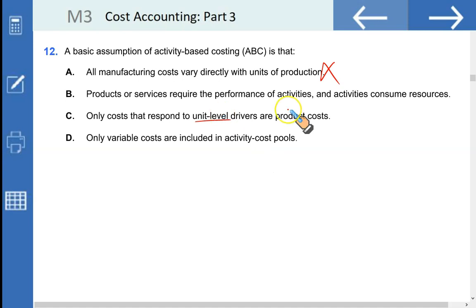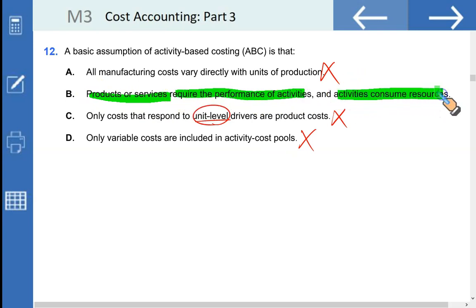So they become part of product, not just a unit level activity. Next: only variable costs are included in activity cost pool. This is wrong. Fixed costs are also included in activity cost pool. So then what should be the right option? Products or services require the performance of activities, and these activities consume resources. That's the very basic of your ABC. That is the right option.